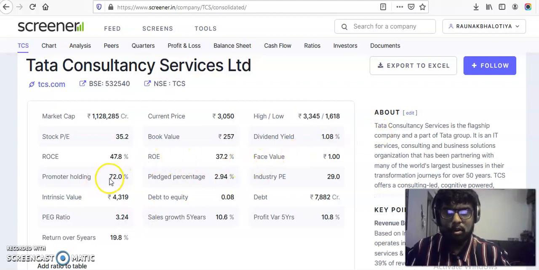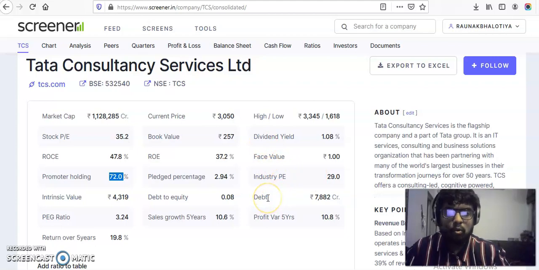Also the promoter holding. Generally it is allowed up to 75%. Exceptions are there, but mostly the barrier is 75% for a promoter to have a holding in the company. So the closer it is to 75, the better. Pledge percentage is the number of shares which are pledged or kept on mortgage for a particular stock. It should be very low. It's 2.94, so it's basically not very much. Industry PE is the industry average. This is an IT company, so this is the IT industry average.